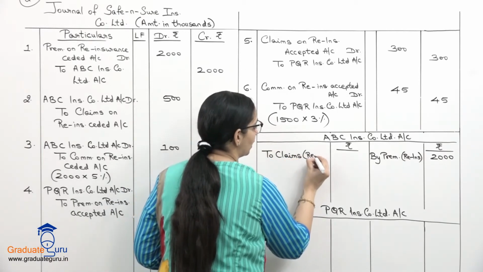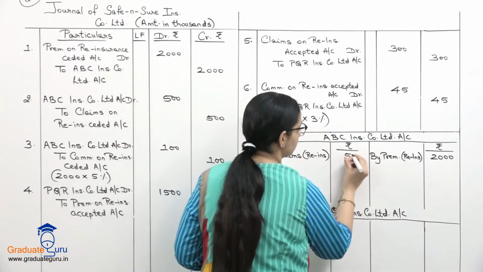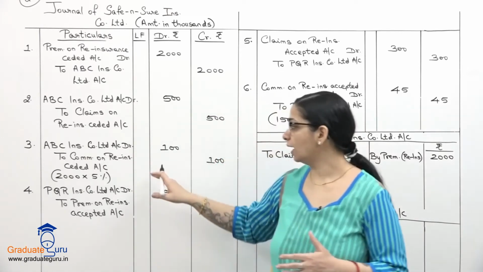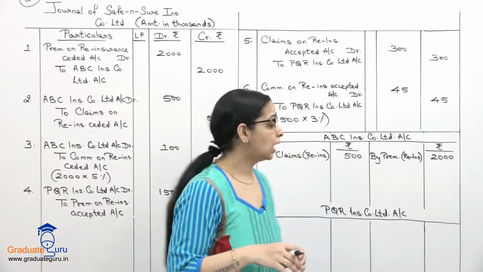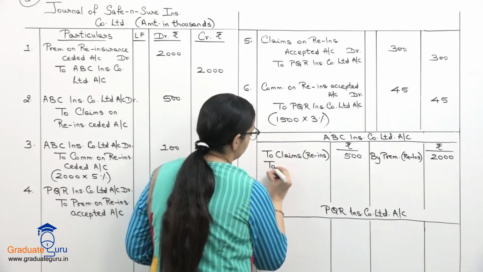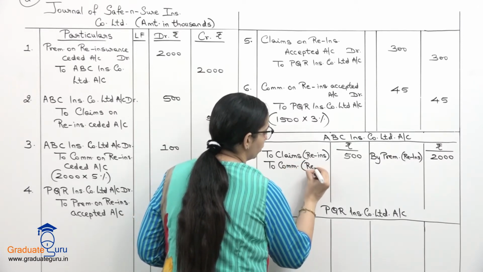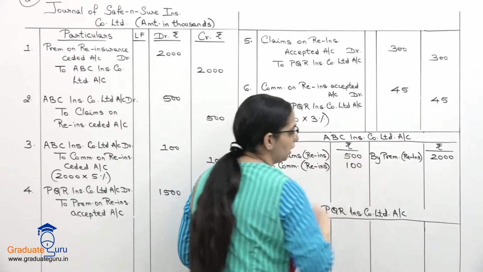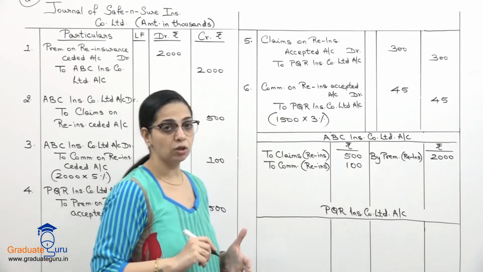again I'll write in bracket reinsurance and the amount is 500. और जो third entry है, again ABC is debited with 100. This is for commission. So to commission reinsurance with 100. बाकी की entries is for PQR. So let us post that also.